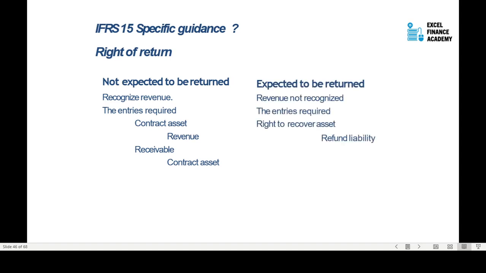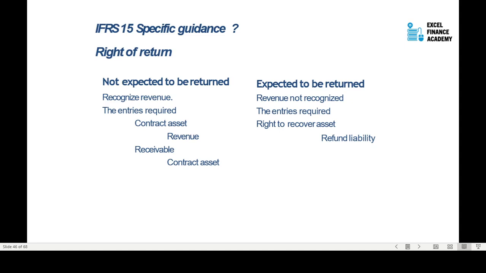If the company thinks there are certain customers, or a portion of customers, that are going to return the goods and services, then for that particular portion you're not supposed to recognize the revenue. In fact, you need to make an entry for the right to recover the asset and the refund liability.